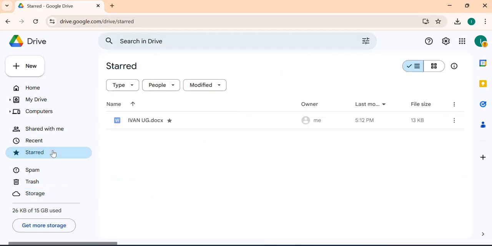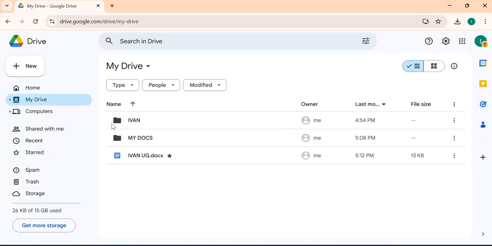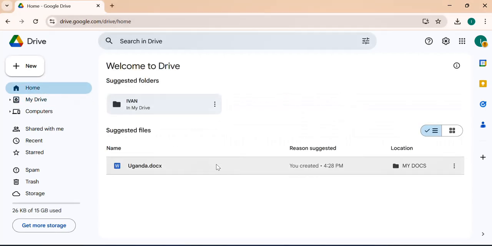So when I come back here to start, I can easily access it because I added it. It's like my favorite, I want to easily access it. So those are other good features that you can do with your files in Google Drive.